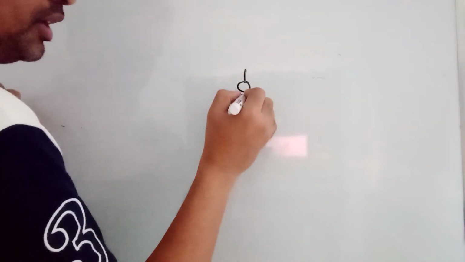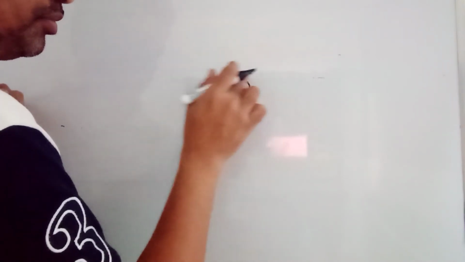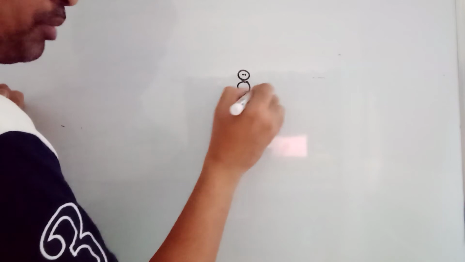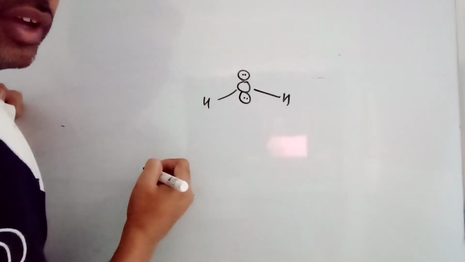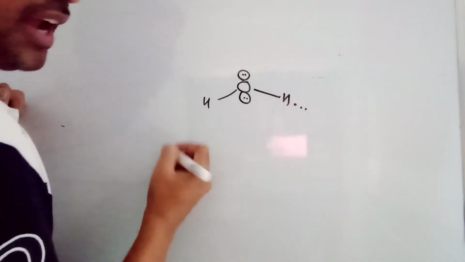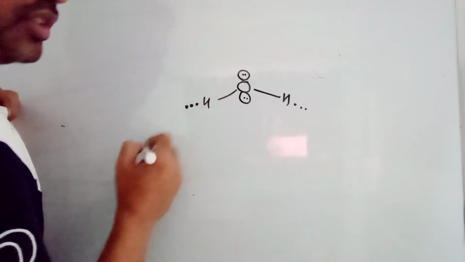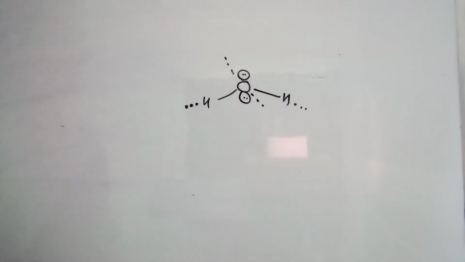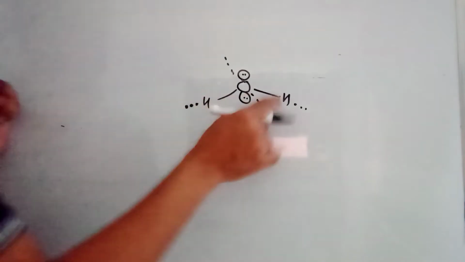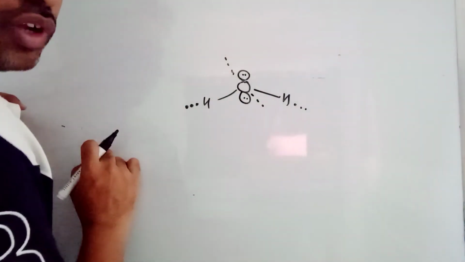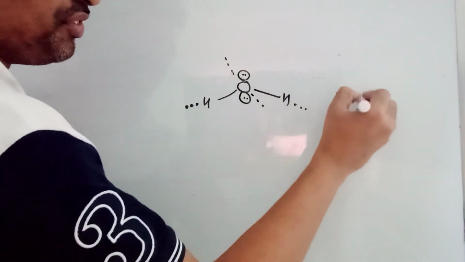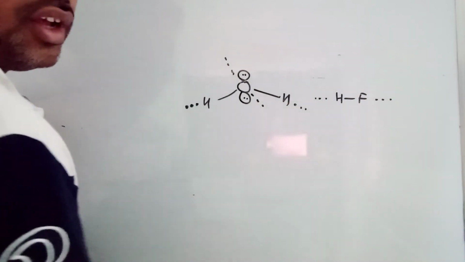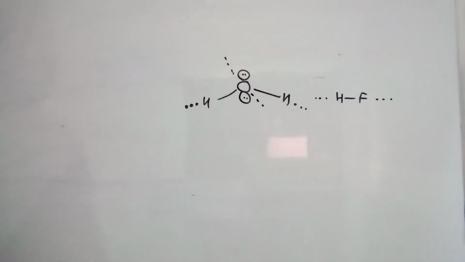Oxygen has a lone pair here, another lone pair here, and hydrogen and hydrogen. This is forming one hydrogen bond, this is forming two hydrogen bonds, it can form one more, and one more. So oxygen can form two hydrogen bonds, in a tetrahedral type of geometry, and the hydrogens are going to form two more. So in total four hydrogen bonds will be there. But in case of HF, it is one and one. So the number of hydrogen bonds formed in water is double.